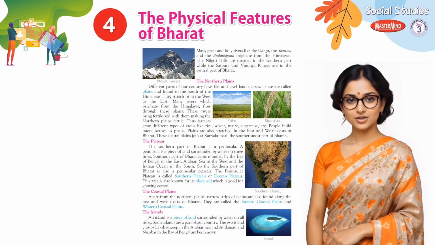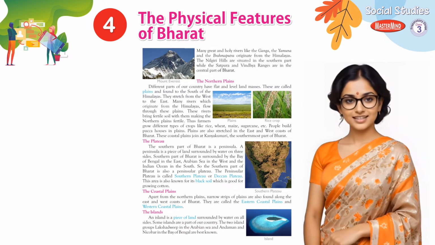The northern plains. Different parts of our country have flat and level land masses. These are called plains and are found to the south of the Himalayas. They stretch from the west to the east. Many rivers which originate from the Himalayas flow through these plains. These rivers bring fertile soil with them, making the northern plains fertile. Thus farmers grow different types of crops like rice, wheat, maize, sugarcane, etc. People build pakka houses in plains.